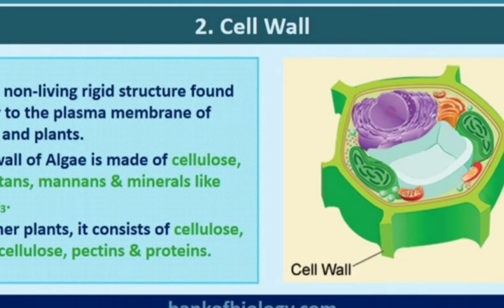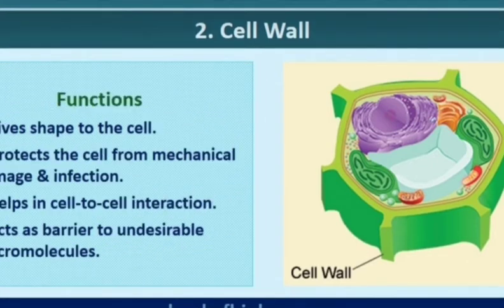On the other hand, the plant cell wall is mainly made up of cellulose, hemicellulose, pectins and proteins. Cell walls not only give shape to the cell and protect the cell from mechanical damage and infection, they also help in cell-to-cell interaction and provide a barrier to undesirable micro and macromolecules.